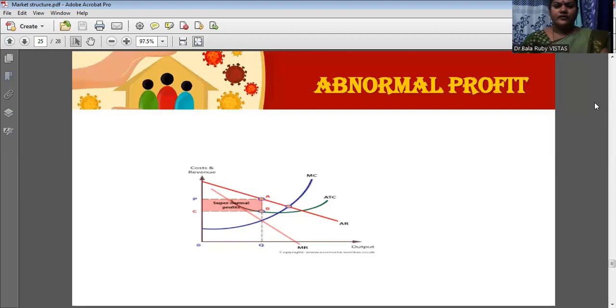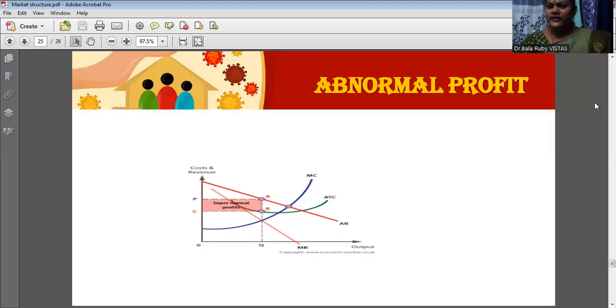Therefore, remember to draw this average cost curve below the average revenue curve. Then finally, you draw the marginal cost curve. In the previous classes, I told you the marginal cost curve always passes through the lowest point of the average cost curve. So, in such a way, you draw this marginal cost curve.